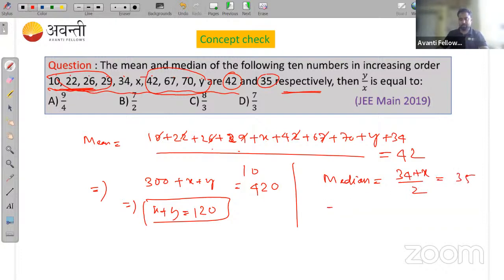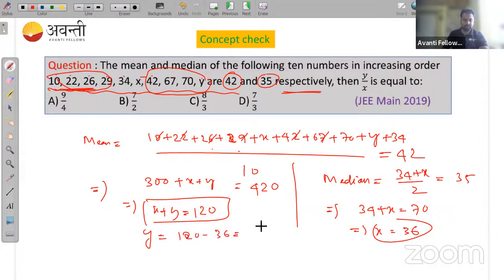From here I get 34 plus x equal to 70, and x becomes 36. Then y becomes 120 minus 36, which is 84.